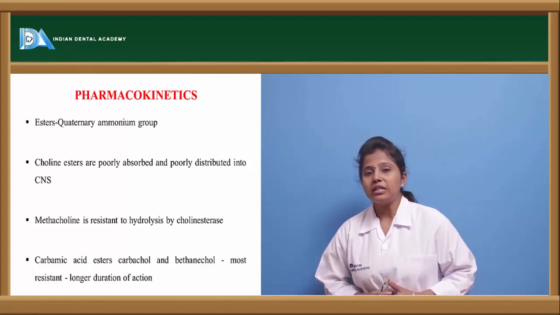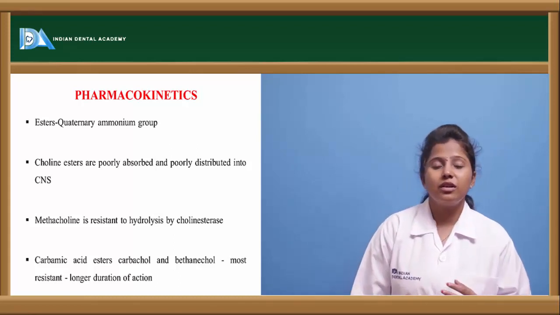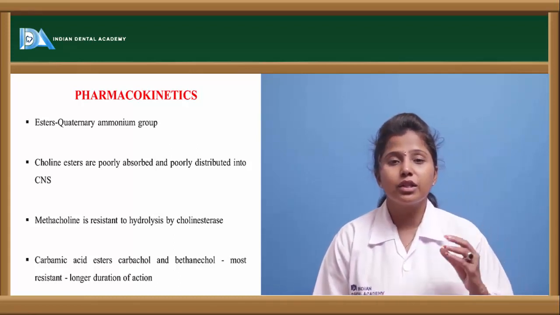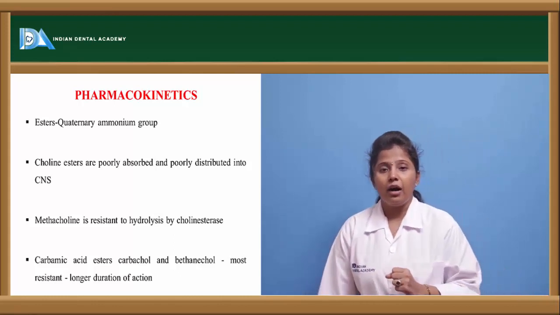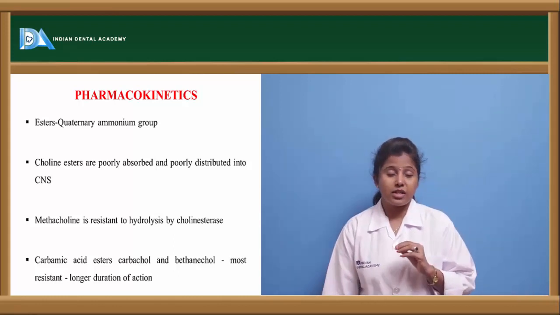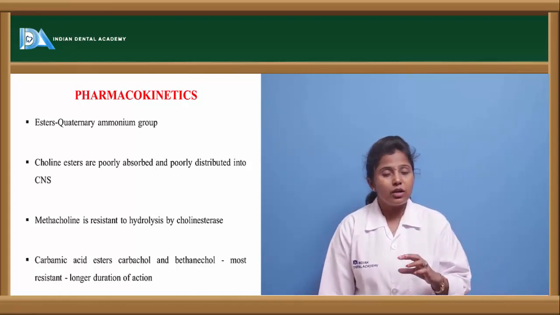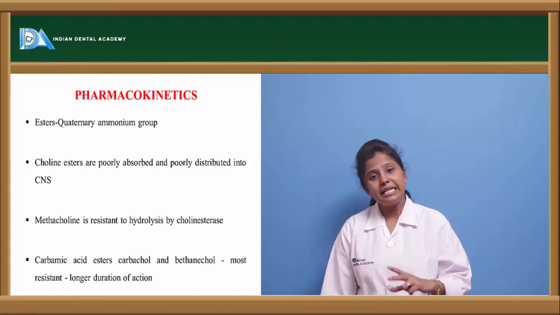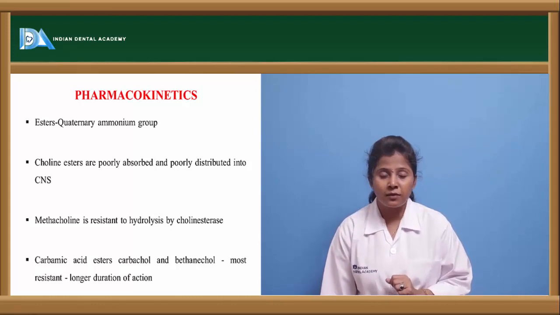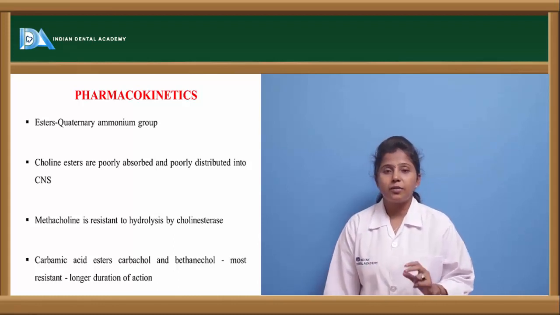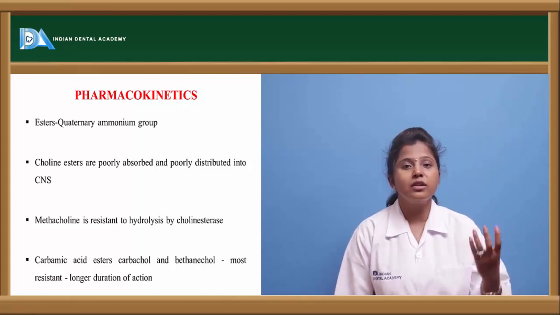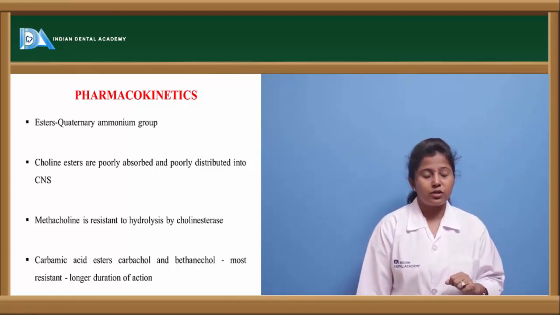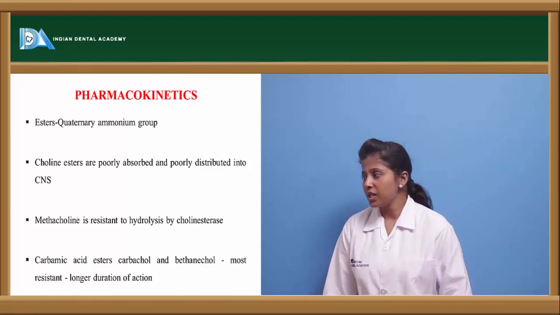But methacholine is one of the drugs which is resistant. It is the drug which is not hydrolyzed by acetylcholinesterase. Why? Because methacholine, even though it is an ester of a quaternary ammonium compound, is not hydrolyzed by acetylcholinesterase because of the structural modification when compared to acetylcholine. So this is one of the characteristic features of this drug.